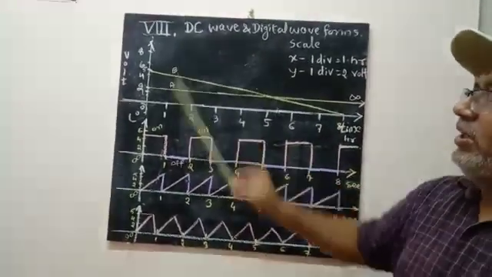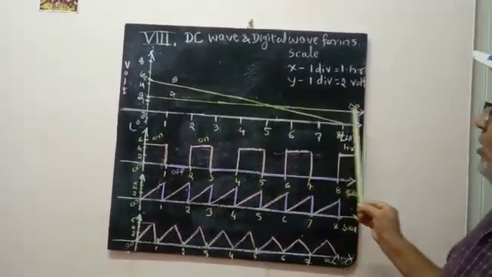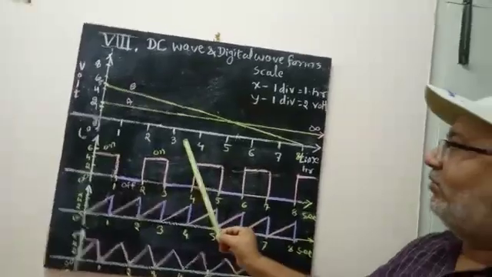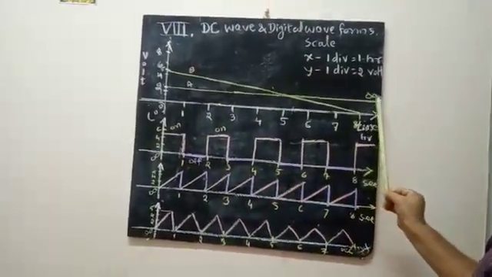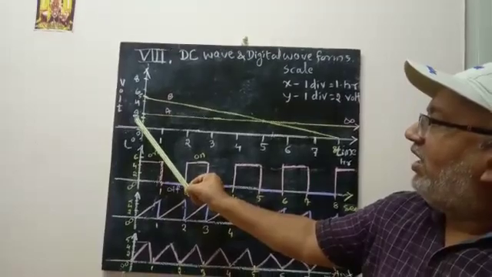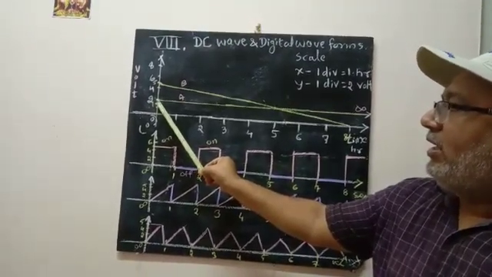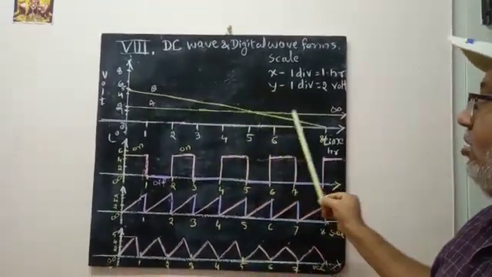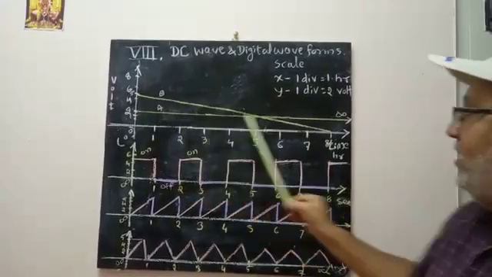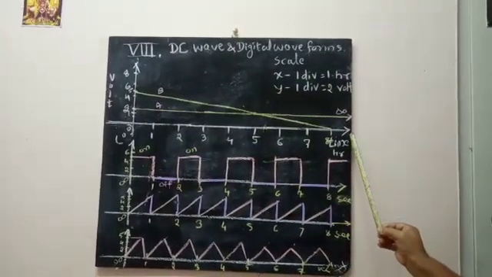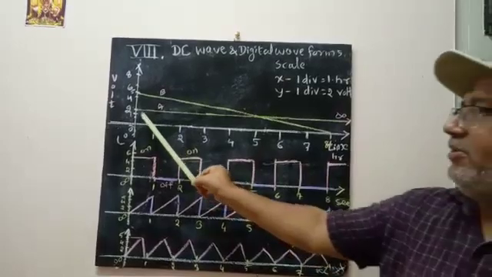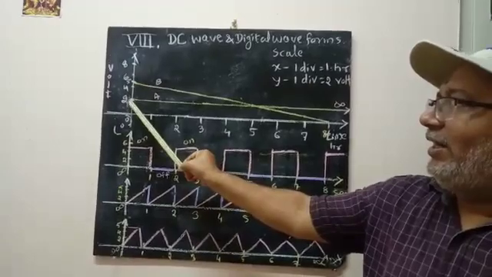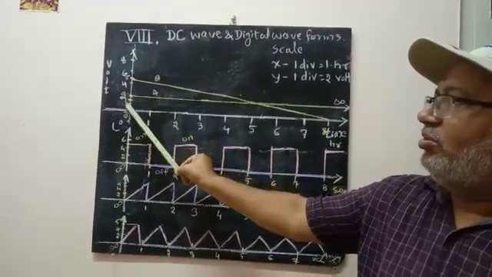Line A, line B. Here I have drawn line A parallel to the time line, that is the x-axis. What it indicates, you have to know thoroughly. If I take a 2 volts battery and use it for a device like a wall clock, it never ends in time or days. It takes a long time. For example, it is a 1.5 volts battery, it should be 1.5, I have written 2 here.